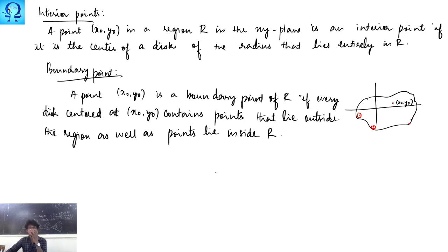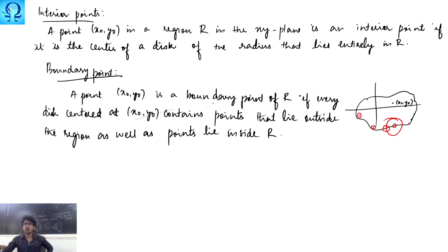So whatever disk you take, be it small, be it large, be it very large, whatever disk you choose, I am taking a point here. Even if we choose a big one or smaller ones, I am able to see some points which are outside, and some points which are inside.